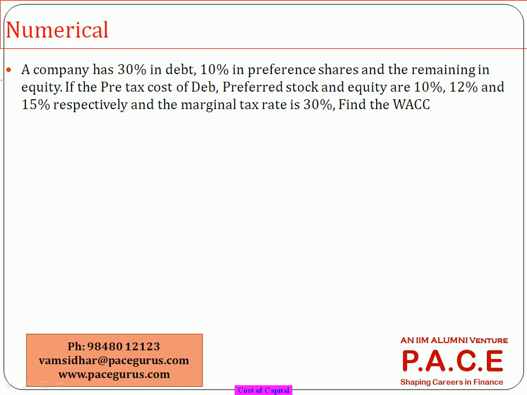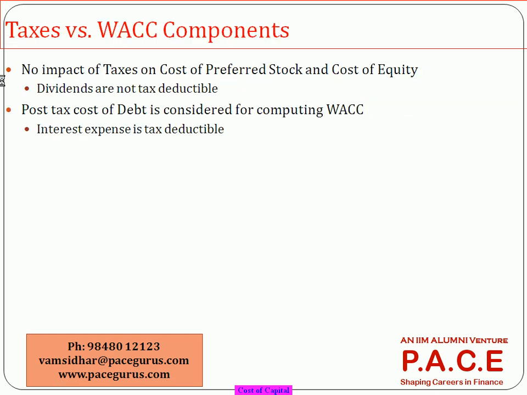So it's only incurring a real cost of only 7%. That's the reason we take WD not into 10%, we take it only as 7%. That's one aspect that we need to be comfortable with.